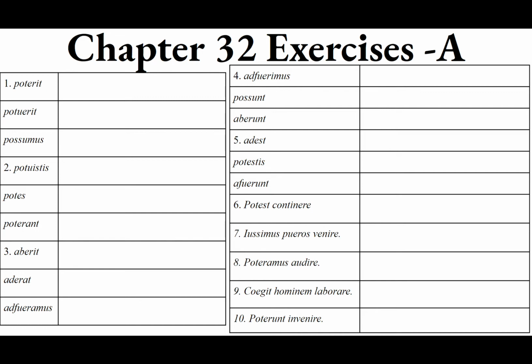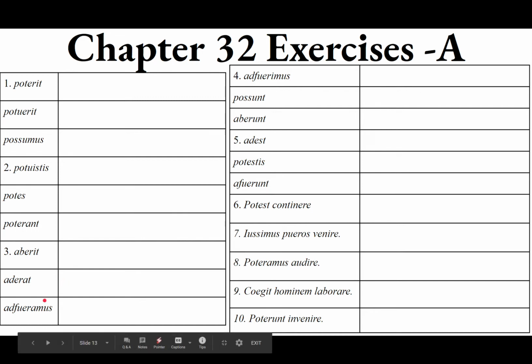Aderit, third person singular future. Aderat, from adsum, adesse, adfui, adfuturus. That's erat, third person singular imperfect. He, she, it was, and then ad. Ad as a prefix means present, nearby. So he, she, it was present, was nearby, was at hand. Aderat.